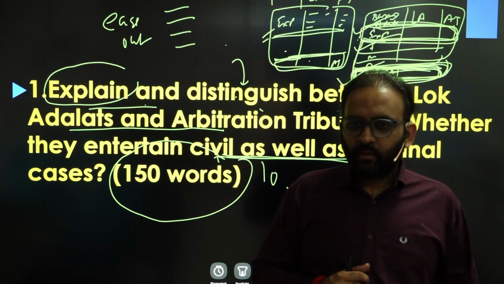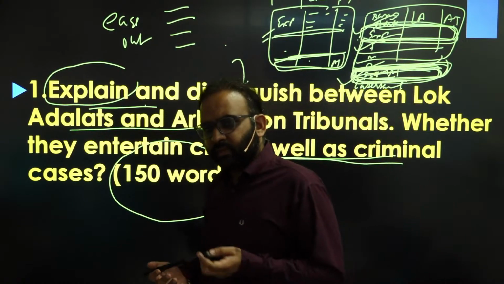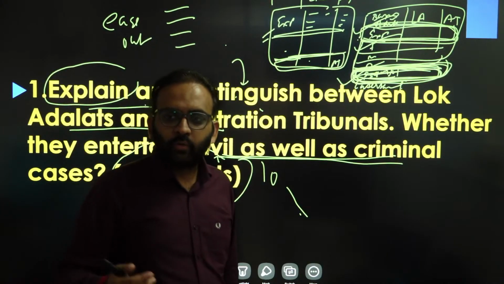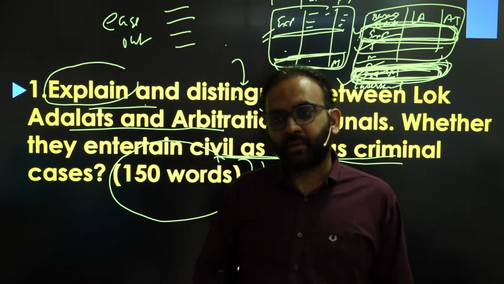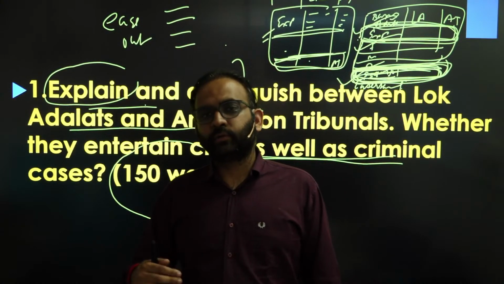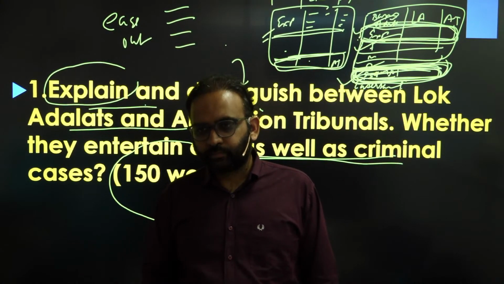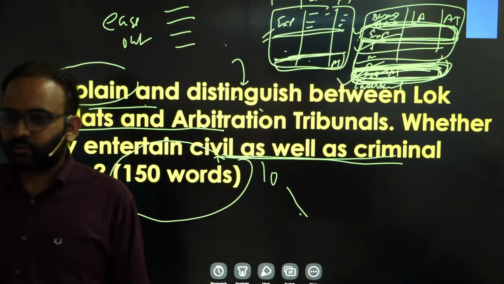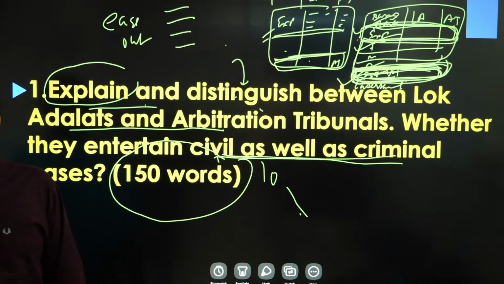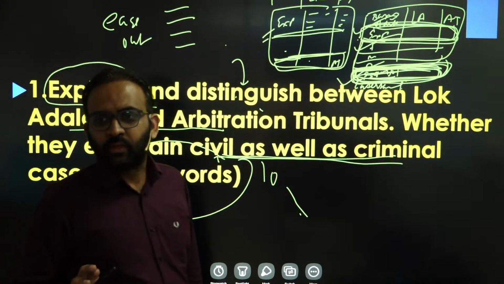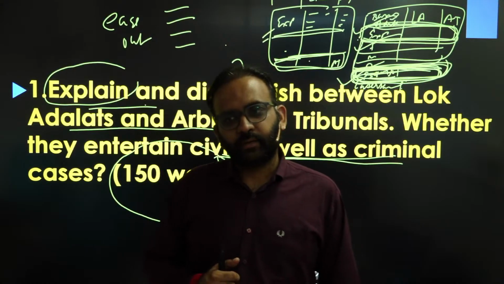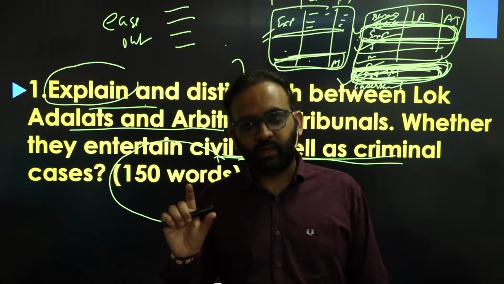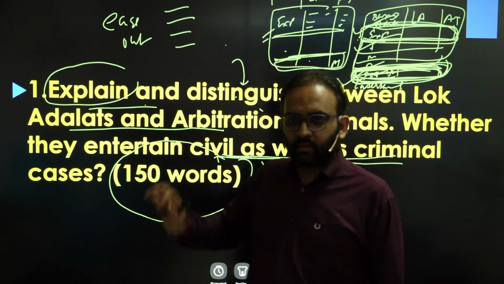For example, you could say that Lok Adalats and the tribunals both aim to simplify the lives of people, or both try to provide justice to the people in a speedier manner and so on. Or you can give a futuristic outlook that both institutions should be strengthened to ensure justice in society. You get the point? So that should be your conclusion, just one line for this particular answer. Clear?